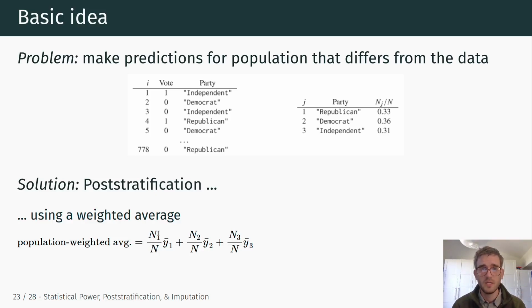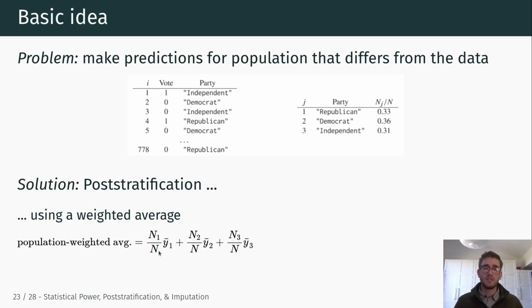So we know that there are 0.33 or 33% Republicans in the sample, so we weight our average vote choice for Republicans in our sample by the proportion of Republicans, and do that for every group in order to get the population weighted average. That's a pretty straightforward idea.